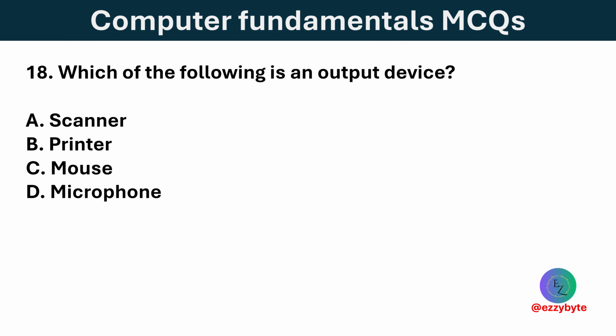Which of the following is an output device? Options are scanner, printer, mouse, and microphone. Option B is correct. The printer is an output device that provides printed results on paper.